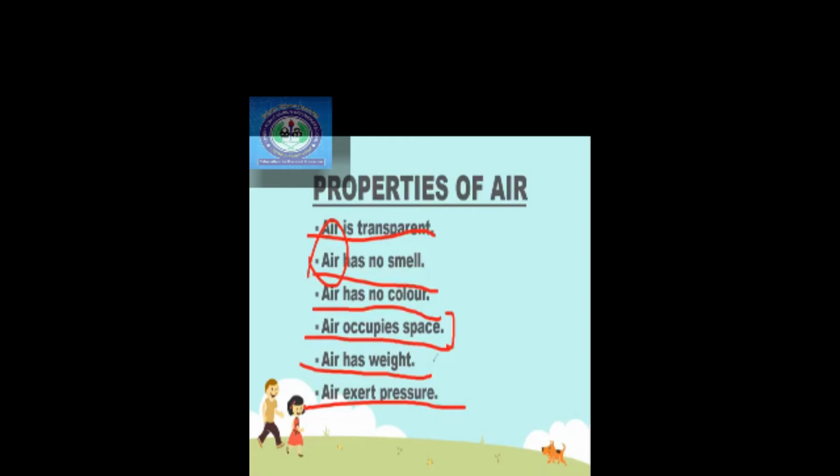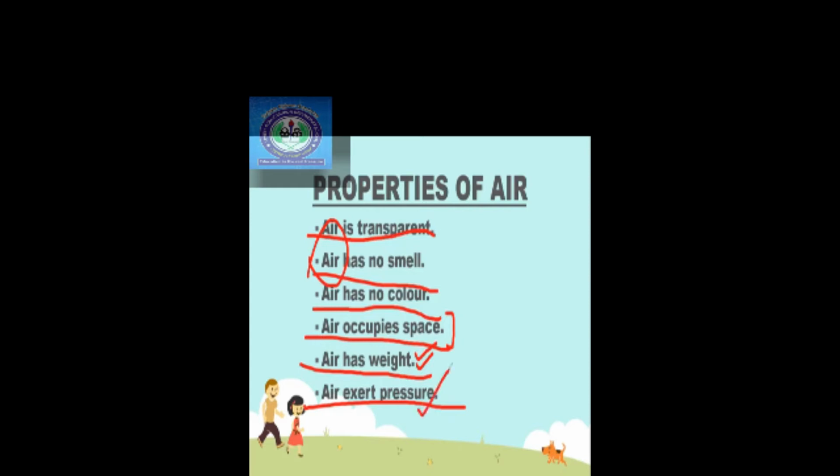You just tie them to a thread and tie it like a beam balance. आप लोगों ने ये क्लास 5th में एक्टिविटी की होगी, right? So you will see that the balloon which is inflated, जो आपने भरा हुआ है, वो एक तरफ झुक जाएगा. So that means the air has weight, right?